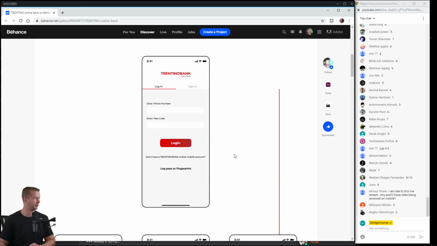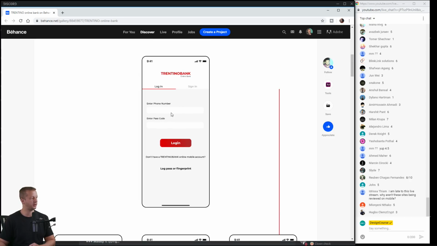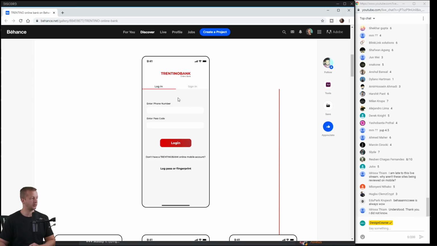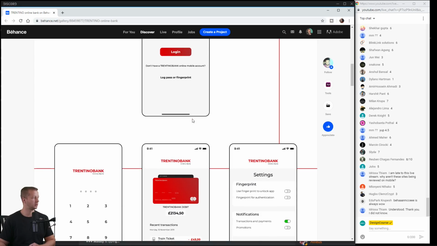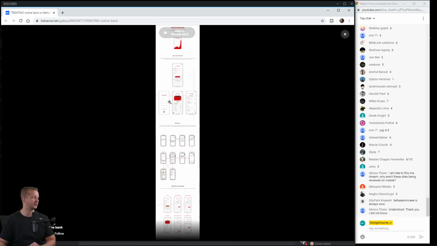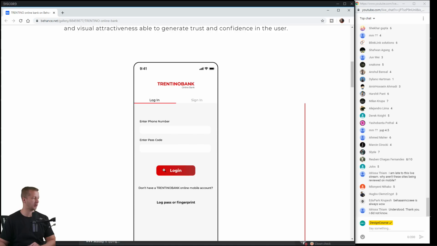Let's pull this down a bit. Now, one issue with these text fields, you can barely differentiate the text field from the background. So you want to increase that contrast somehow in some way, shape, or form. There's a lot of different ways you could do that. Good call to action if you want to use red. For banking, I'm not really sure you want to use red, for the other reason I mentioned previously. It instills fear in most people. So I'm not sure you'd want to use red for a call to action.